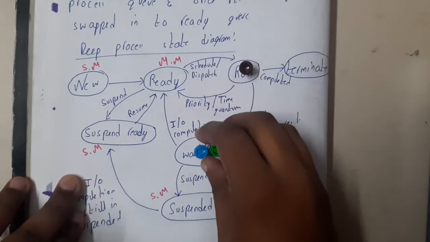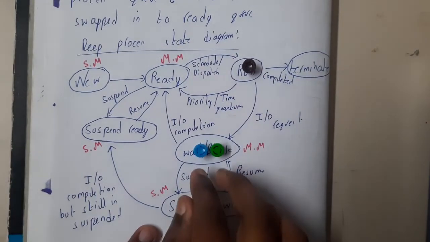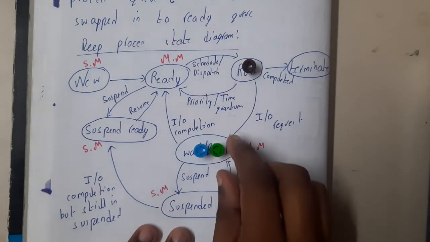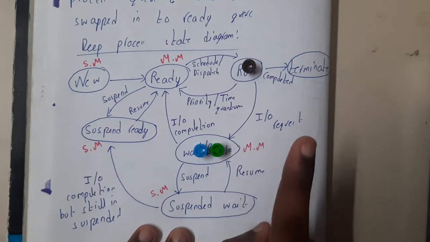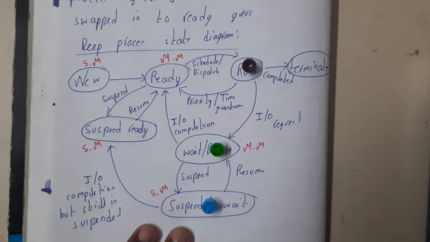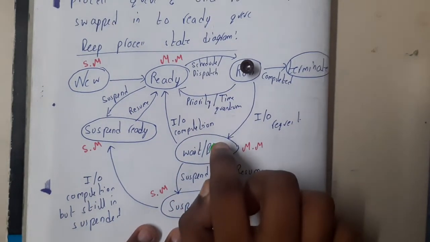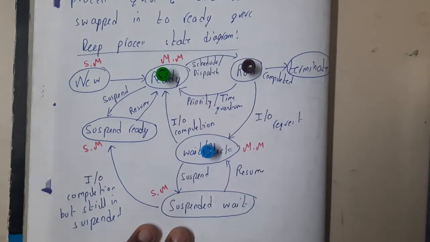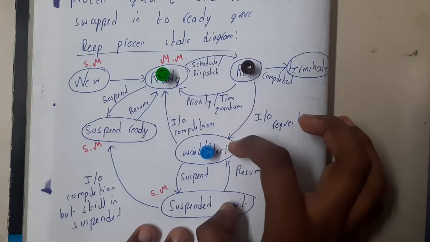Assume that there are 2 devices here and both of them want to use a microphone, guys. If both want to use the microphone, only one of them can use it at a time. So the other one will be in this suspended wait, meaning he is waiting for this process to be done. Once this process goes to the ready queue, he will come out and start his execution. That is the importance of this.